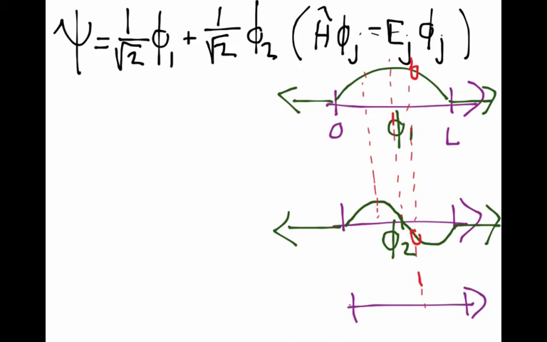And so that's where we're going to find the node now in the linear combination of these two functions. So it's going to look something like this. It's 0 outside of the box. It's going to have a big positive value on the left-hand side of the box.